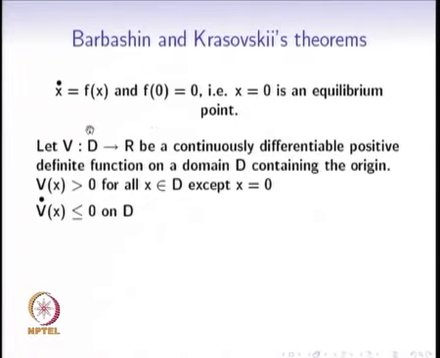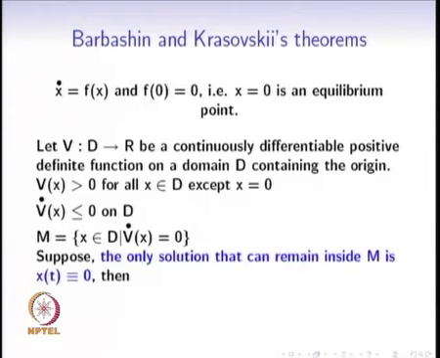Suppose there exists a continuously differentiable function V from a domain D to R, and suppose V is a positive definite function. In other words, V of x is greater than 0 for all x except the origin x equal to 0, and also V dot is less than or equal to 0 on the domain D. Construct the set M that is made up of all the points where V dot is equal to 0. Suppose this particular M has the property that the only solution that can remain inside M is x(t) identically equal to 0, then the origin is asymptotically stable.